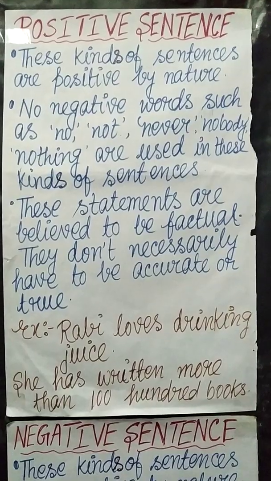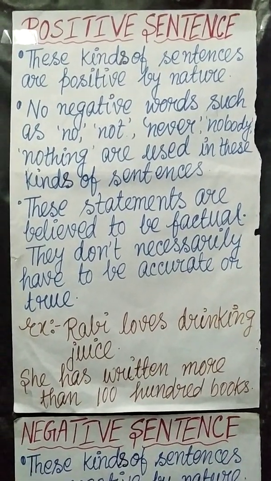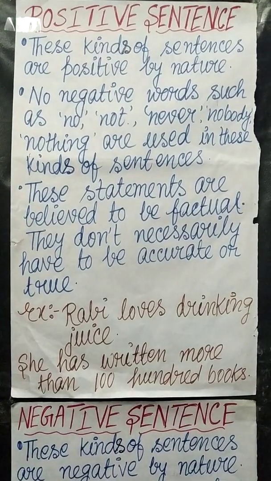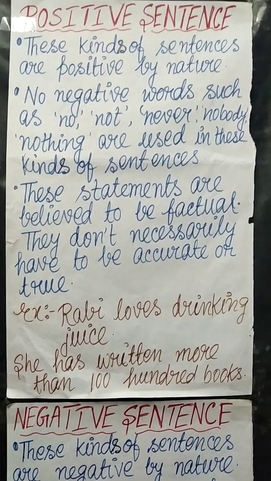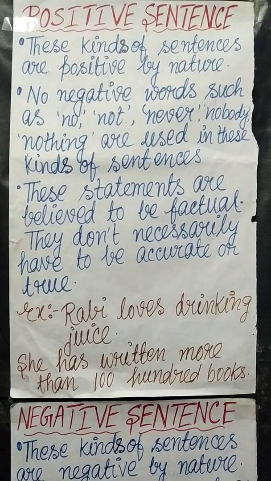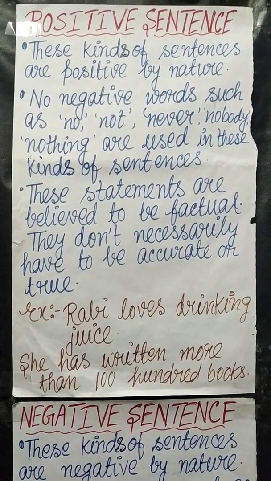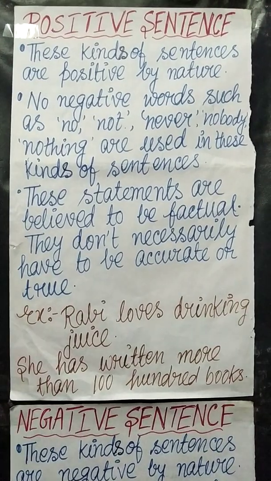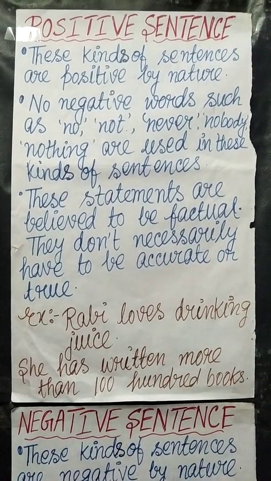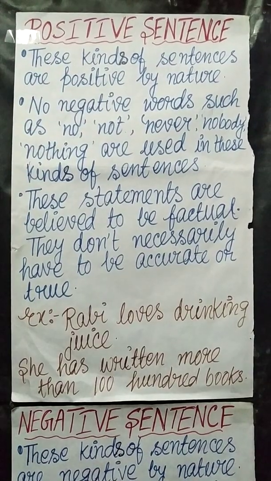So for positive sentence, we get three points here. First of all, these kinds of sentences are positive by nature. Next, no negative words such as no, not, never, nobody, nothing are used in these kinds of sentences. Next, these statements are believed to be factual. They don't necessarily have to be accurate or true.